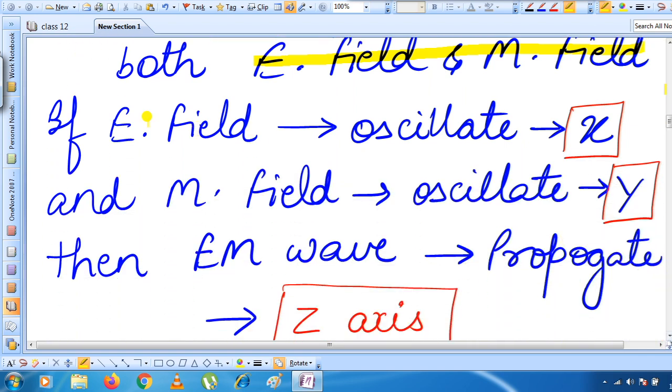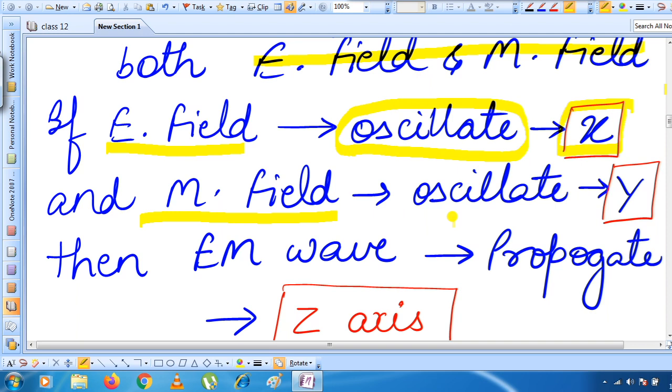After this, now you study more about the electromagnetic field here. The electric field will be oscillating, right? Suppose it is oscillating along the x-axis. The magnetic field will also oscillate. Suppose it is oscillating along the y-axis. Why did we suppose the y-axis?